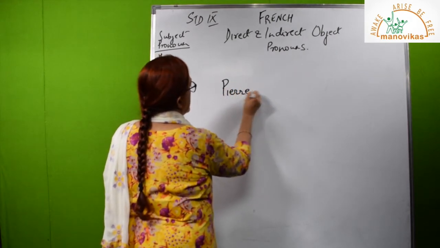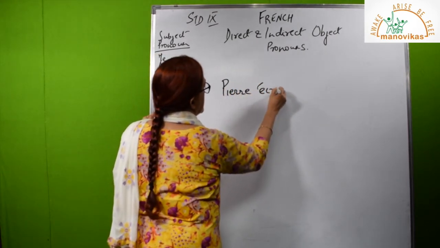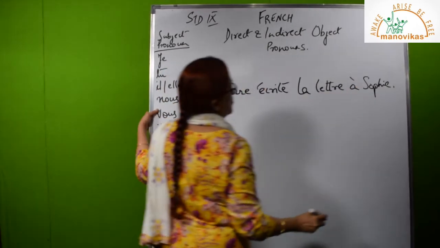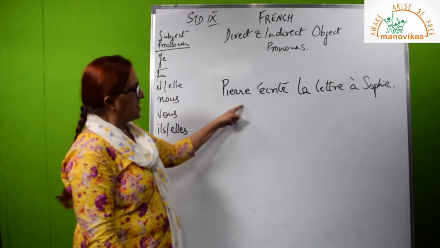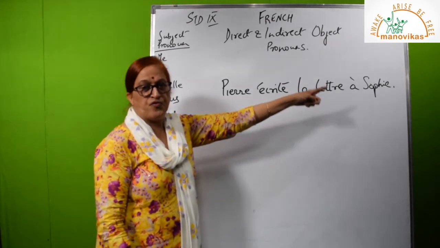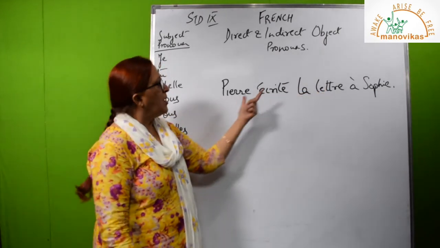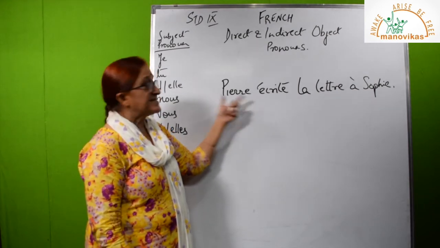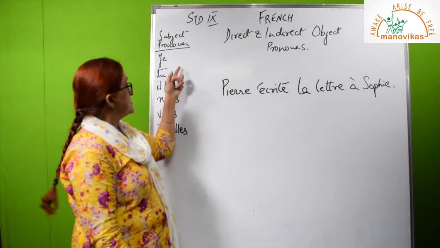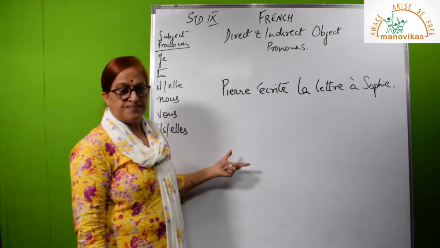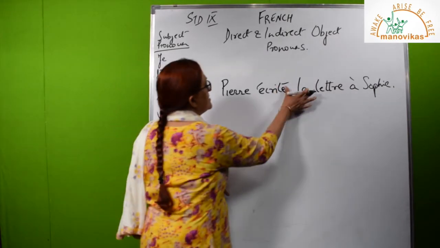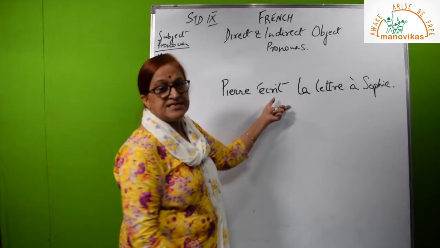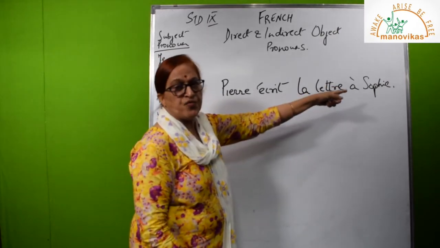Pierre écrit la lettre à Sophie. Now look at this sentence. Pierre writes the letter to Sophie. Now who's doing the work of writing? Pierre. So he is the subject. Subject means he is doing the work. What is he doing? He is writing. Pierre écrit la lettre à Sophie. He is writing the letter to Sophie.